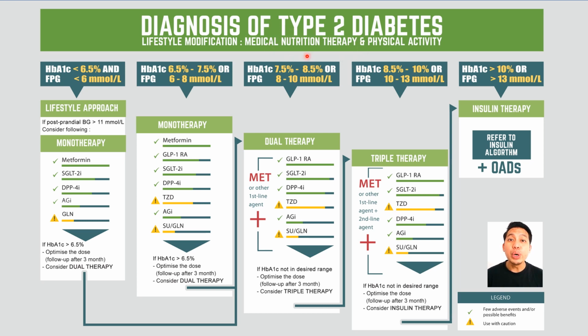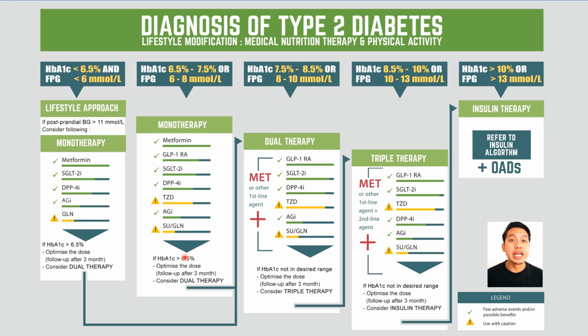Those who have HbA1c in the range of 6.5% up to 7.5% will receive monotherapy from this group of class. Metformin will be the most preferred drug used to treat type 2 diabetes mellitus unless it is contraindicated, especially in the renal failure patient, as mentioned in the previous video.